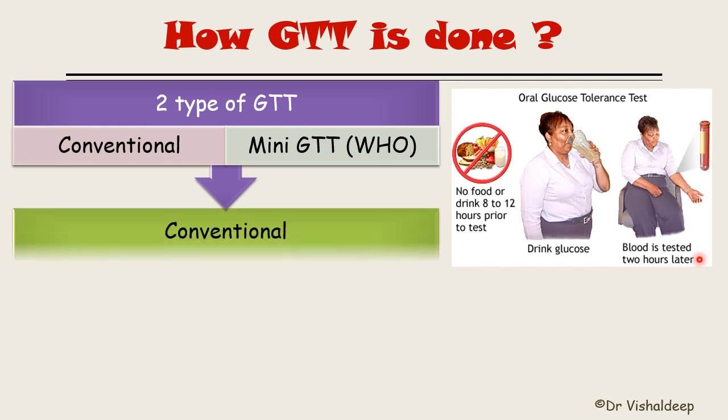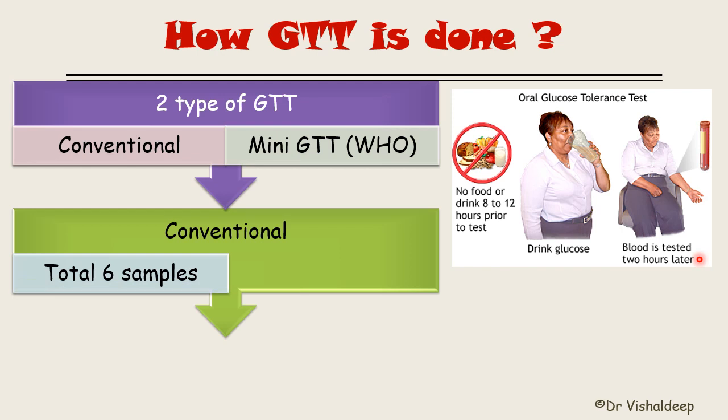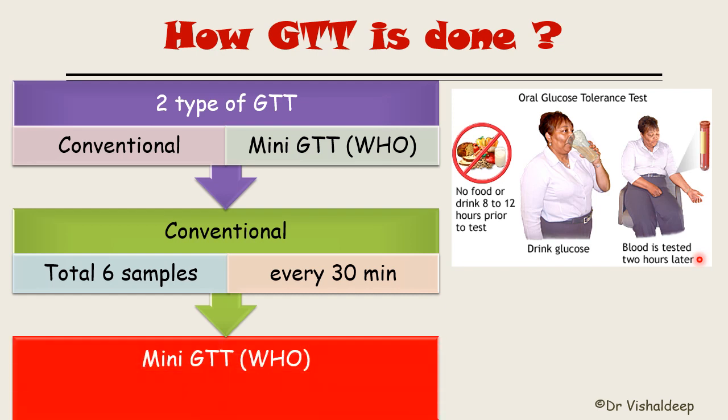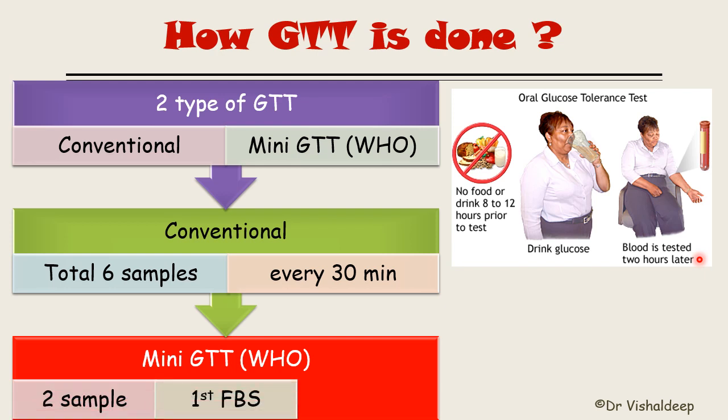So what happens in the conventional method? In the conventional method, a total of 6 samples will be taken. So 6 times you have to pierce the skin of the patient and take a blood sample, every 30 minutes. Mini GTT is less invasive. You have to take 2 samples. The first sample is the FBS, once the person approaches the laboratory in the early morning, and the second sample is 2 hours after giving the glucose. That is the PPBS, postprandial 2 hours blood sugar.